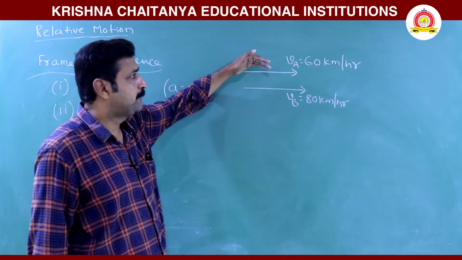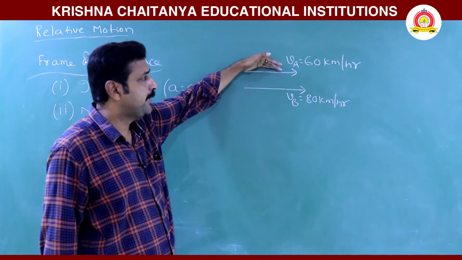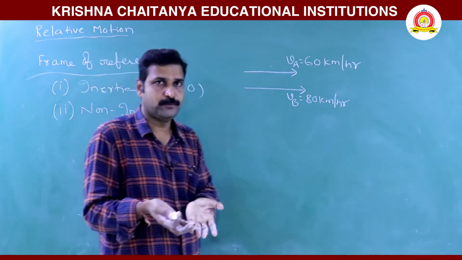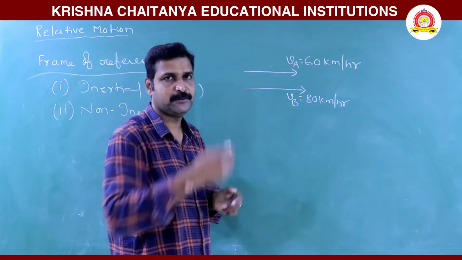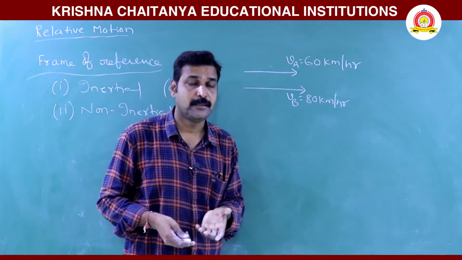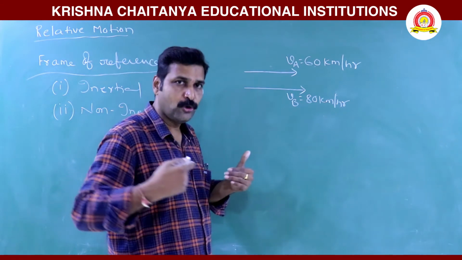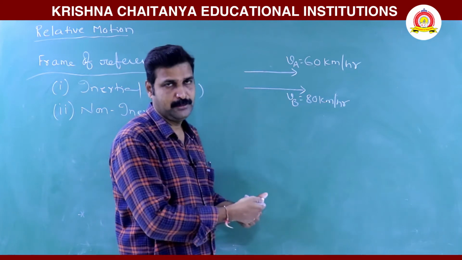Now, for the person sitting in bus A, he observes bus B. As you sit in a bus and observe the motion of another bus, what do you feel? The second bus appears to move slowly while it is overtaking your bus.